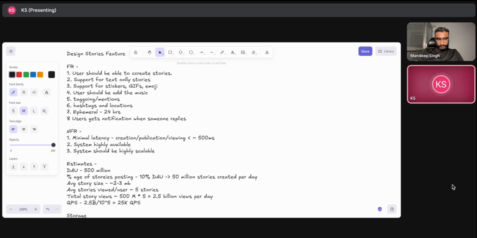There can be hard delete and soft delete as well that can come into the picture. Soft delete can make sense. To start with, we can definitely do hard deletes with whatever asynchronous mechanism you are suggesting. But if we say the story should disappear after 24 hours, then whenever our feed service is generating the feed and sees that a story has expired its 24-hour time frame, we can skip those stories from the list.